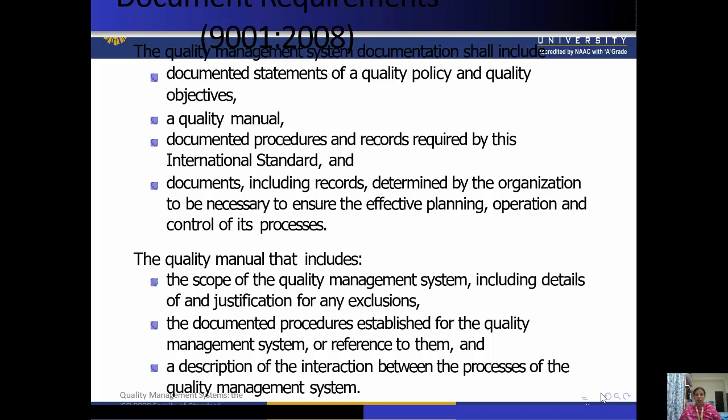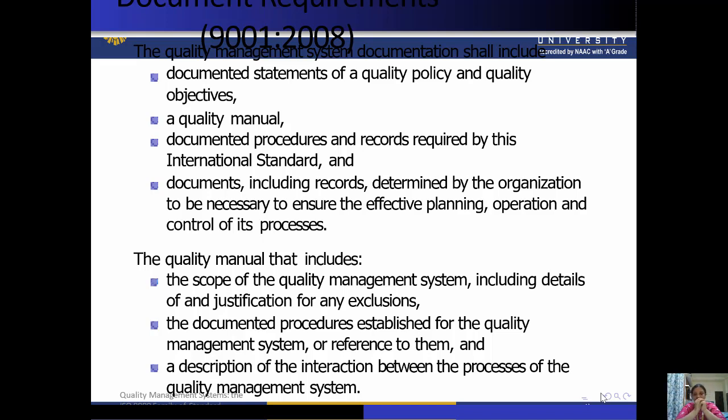Now the quality manual, we have already discussed in our previous video also. It covers all the things related to the company. So if we talk about the quality manual, it includes the scope of the quality management system.